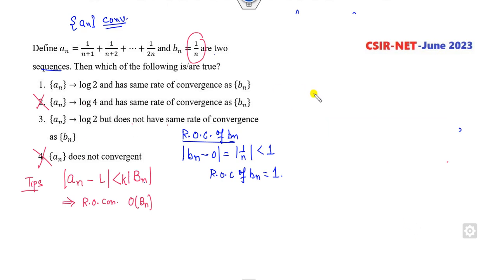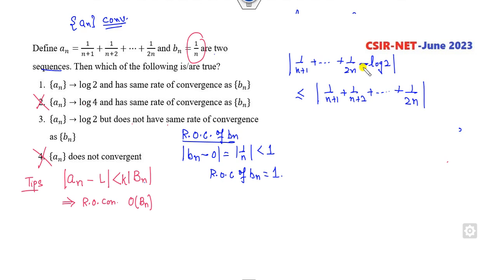Now look at that. 1 over n plus 1, n plus 2, up to 2n. The limit of convergence goes to log of 2. Definitely it will be less than this, because of the negative sign, it is less than this. Now 1 over n plus 1 is always less than 1 by n, and it is also less than 1 over n.